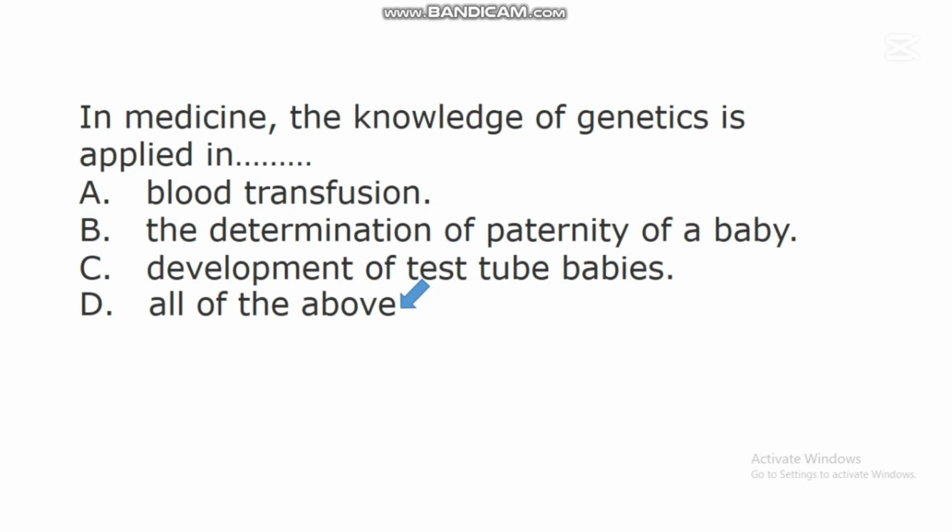So when there is a problem, or when there is incorrect or incompatible blood transfusion, it can lead to the